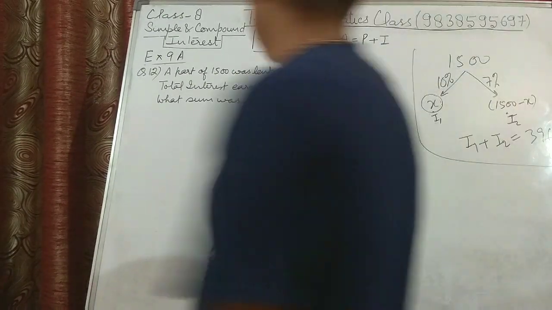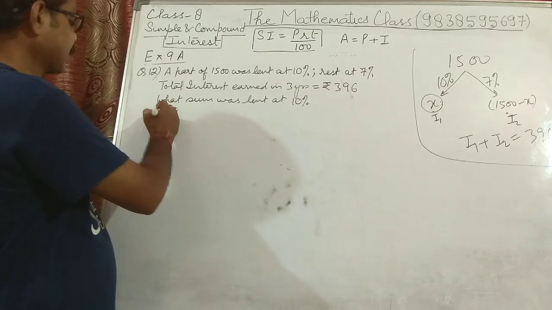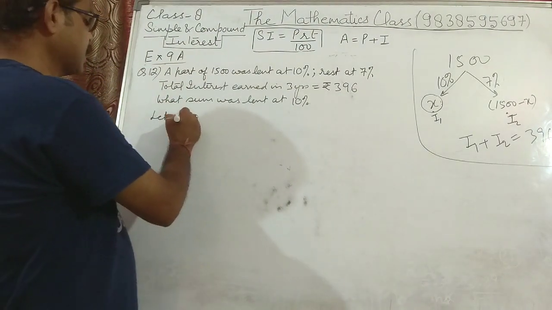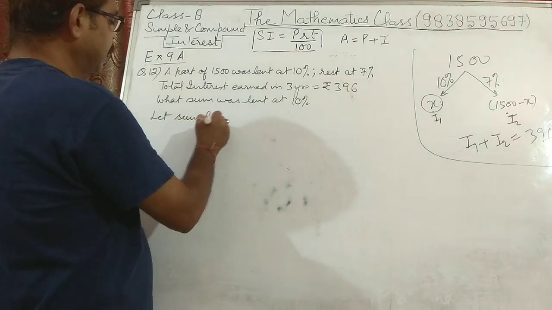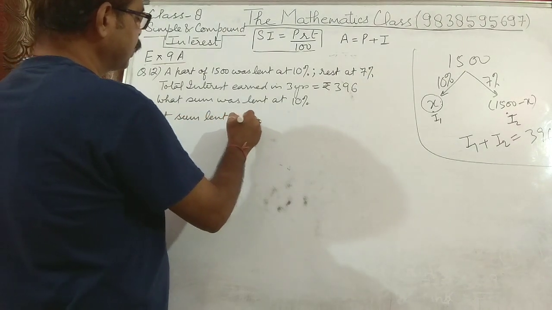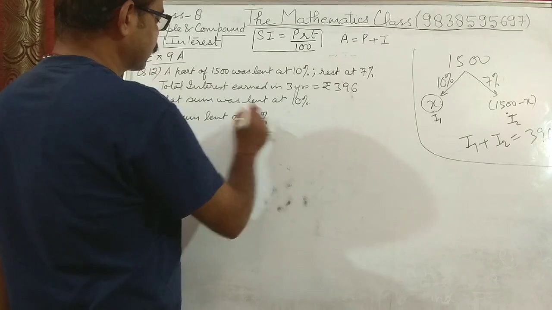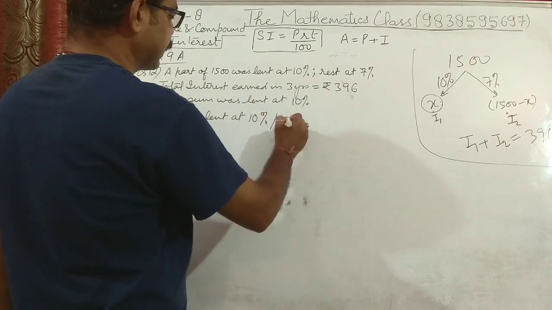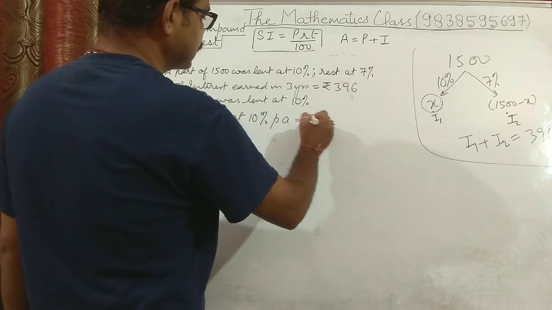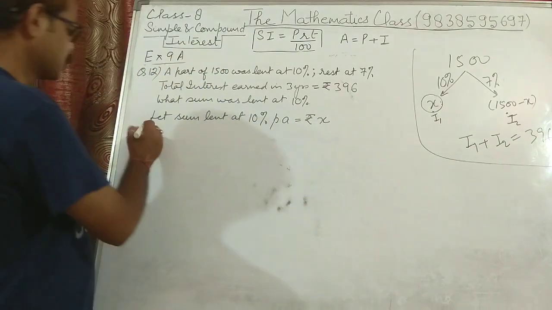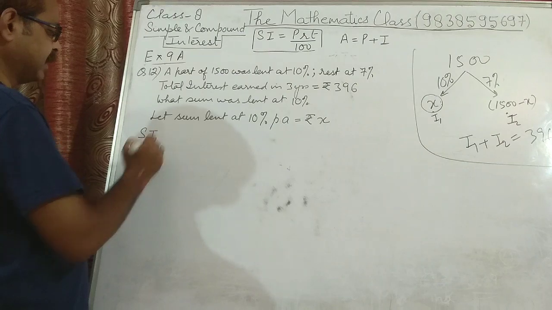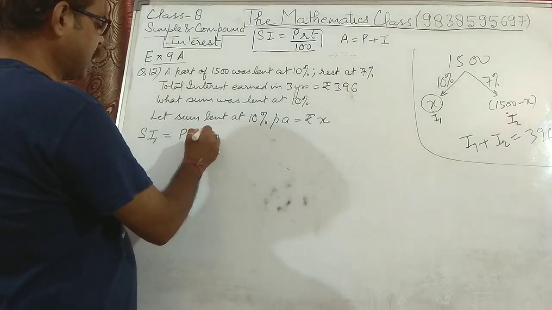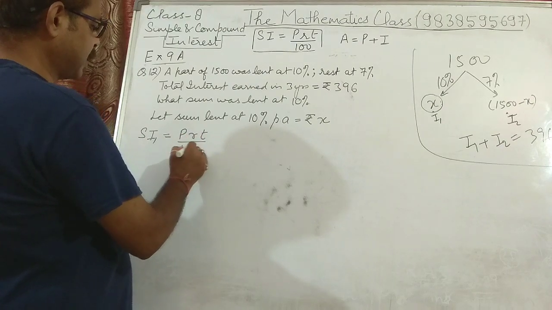Now let's solve it. Let the sum lent at 10% per annum be rupees X. So SI1, the interest in the first case, will be PRT upon 100.